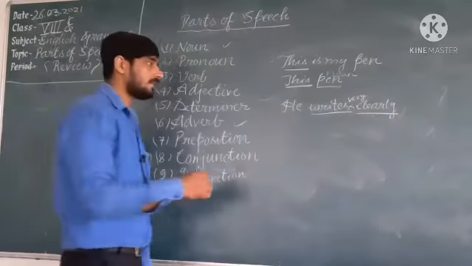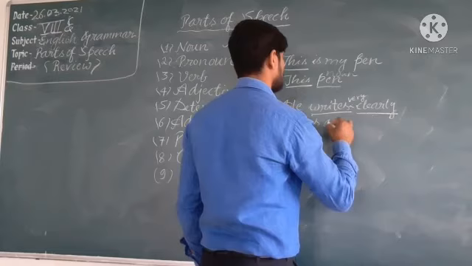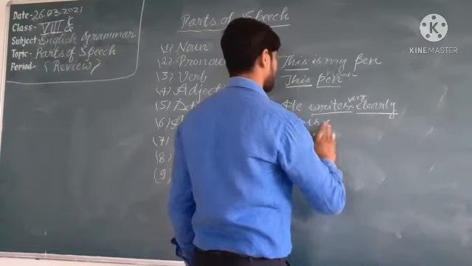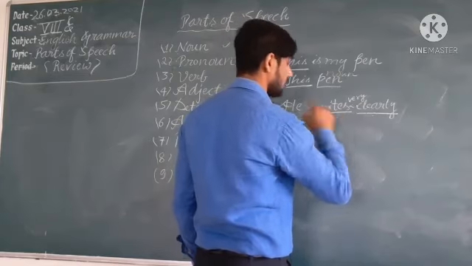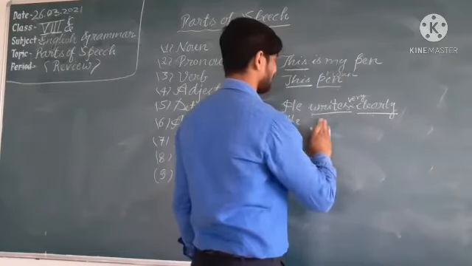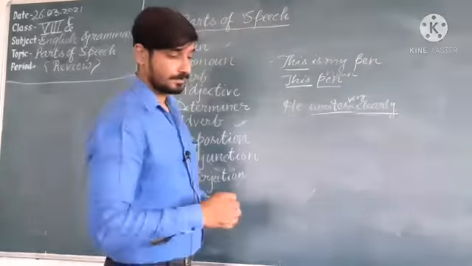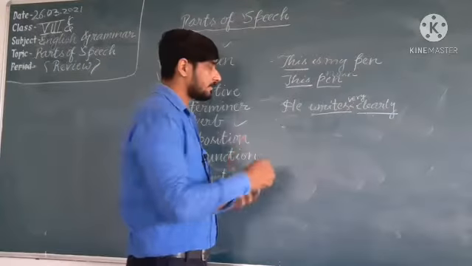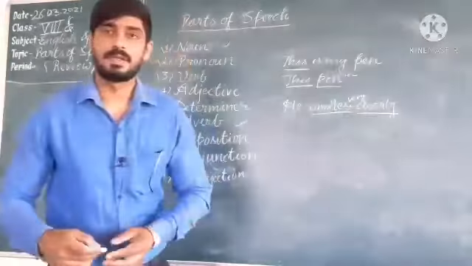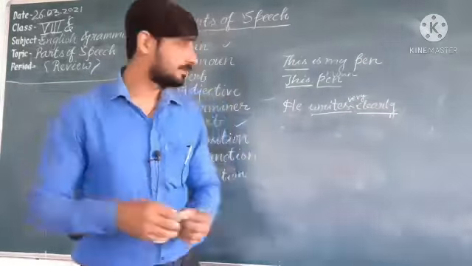Understand? The next one: suppose that I am telling you he is a very good boy.